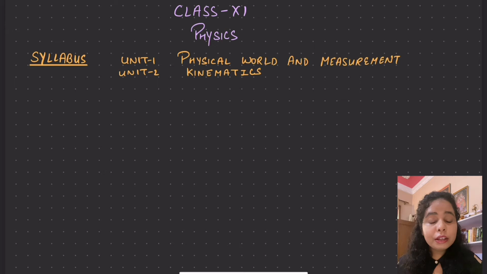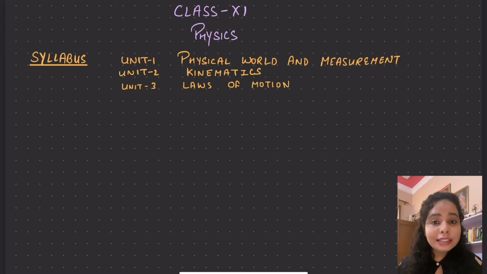The third unit is Laws of Motion, which we have already done in class 9. So you do not need to worry. This is a very interesting unit, as you all know. But still, in class 9th, it was not a detailed unit. It was just a brief introduction. So definitely with the 3 laws of Newton, which everybody loves. My students used to tell me that they really like the definitions of laws of motion, and here we are going to elaborate these laws and study them in detail.